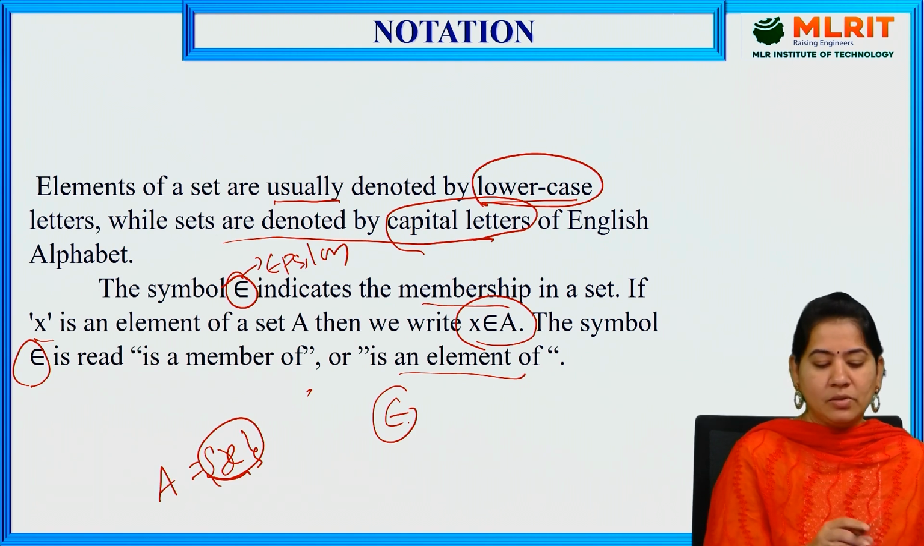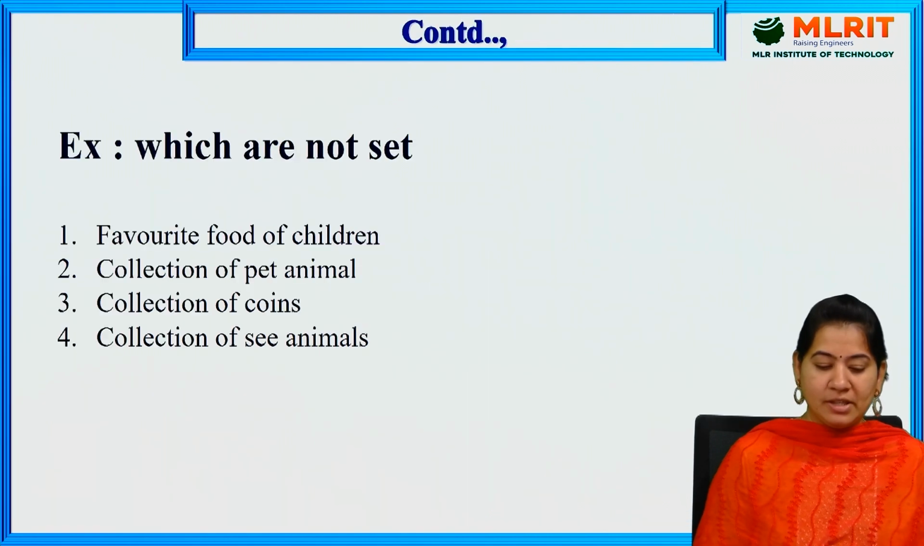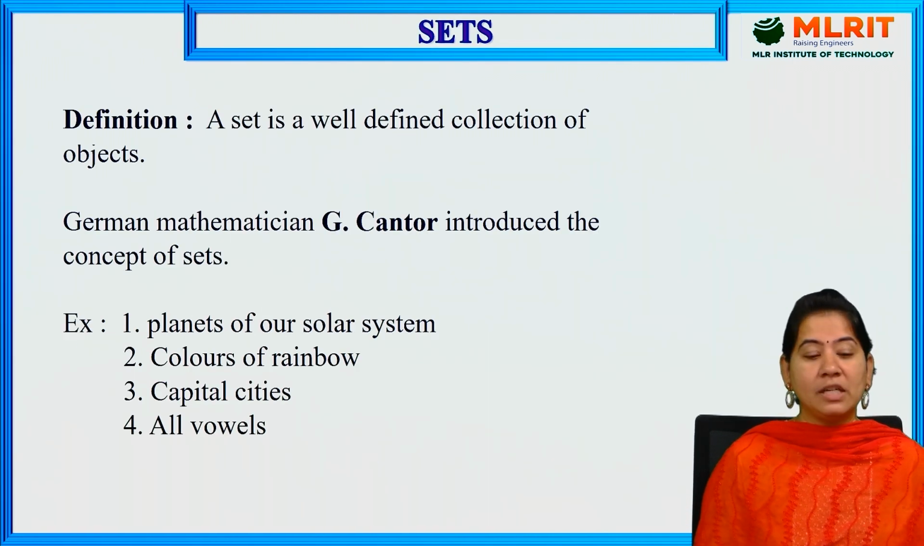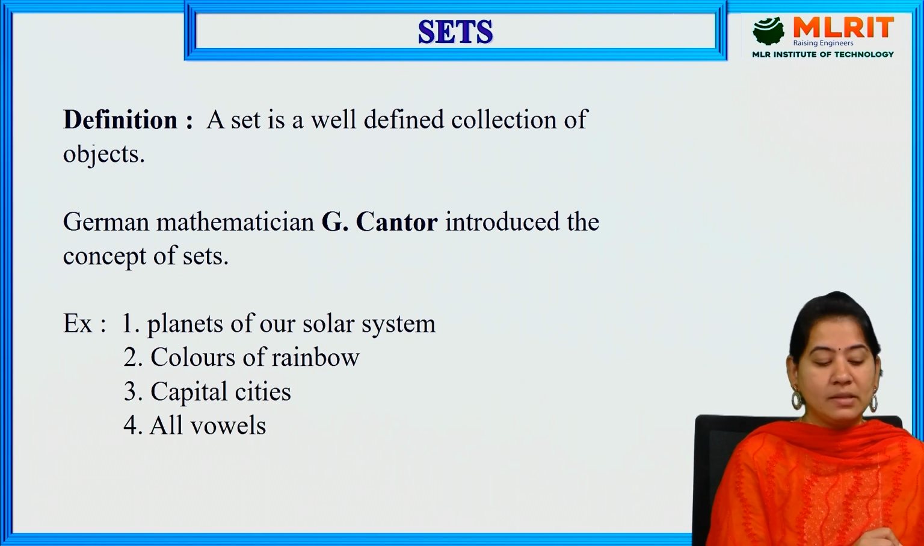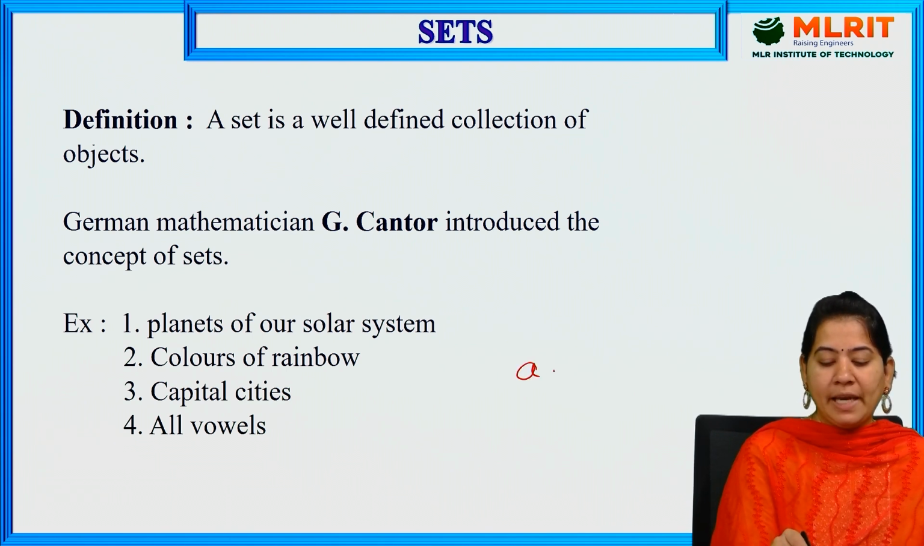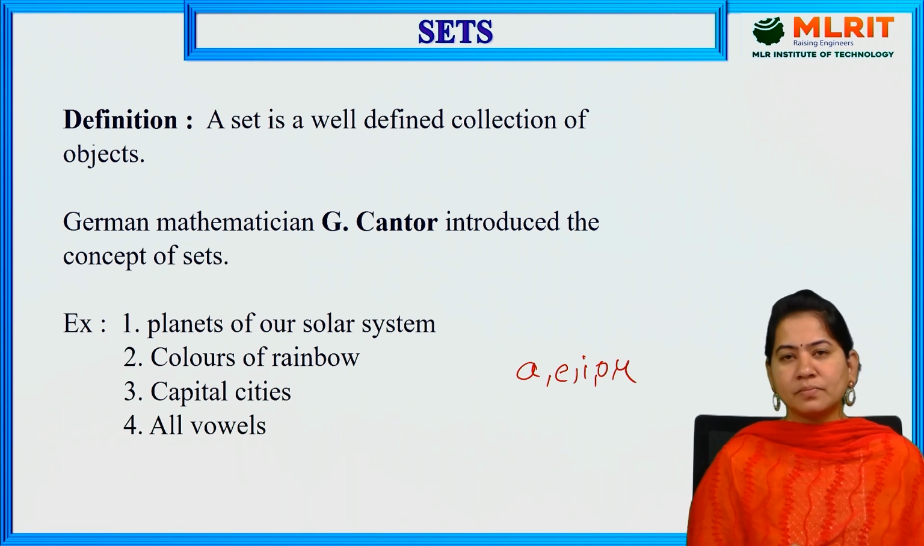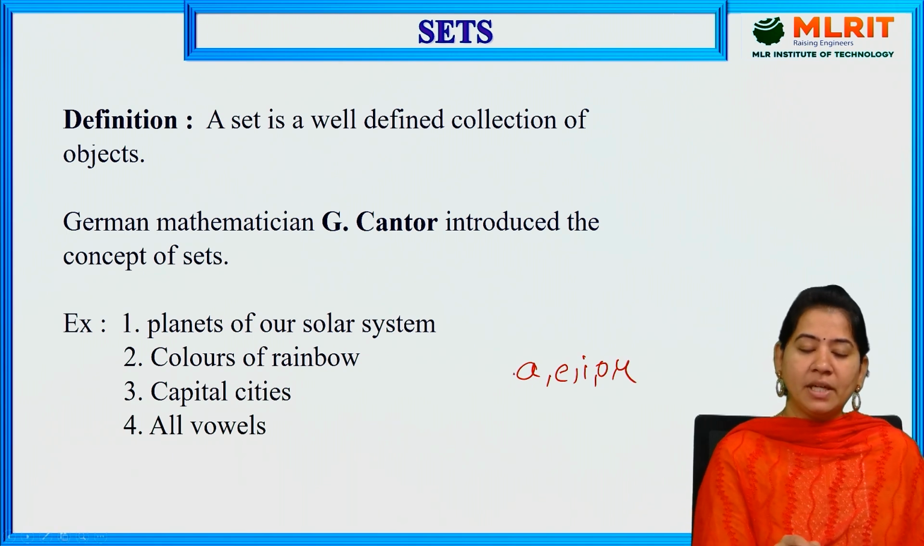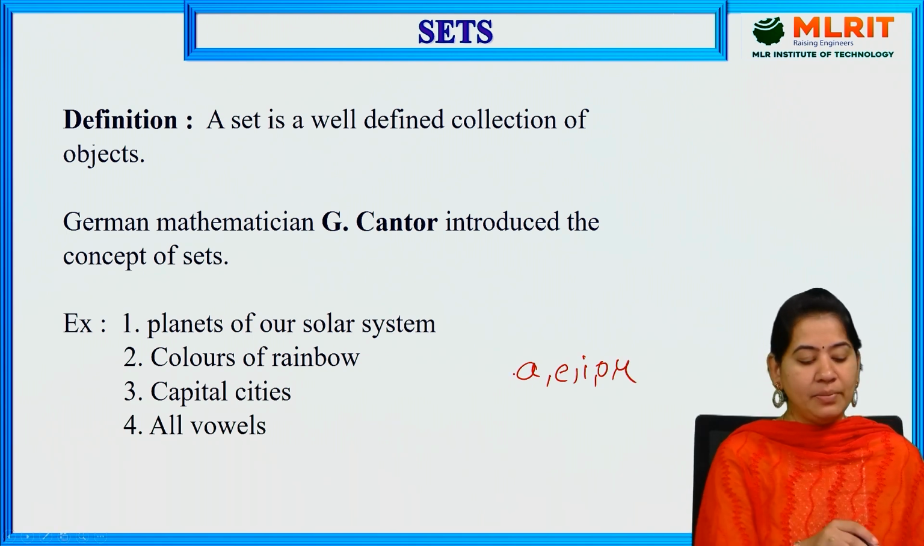In the same way, in the previous example, we have seen some types of sets like planets of our solar system, colors of rainbow, capital cities, and also all vowels. So let us consider one example like all vowels. What are vowels here? A, E, I, O, U. So these are nothing but elements. We can say that these are the elements of the vowels.